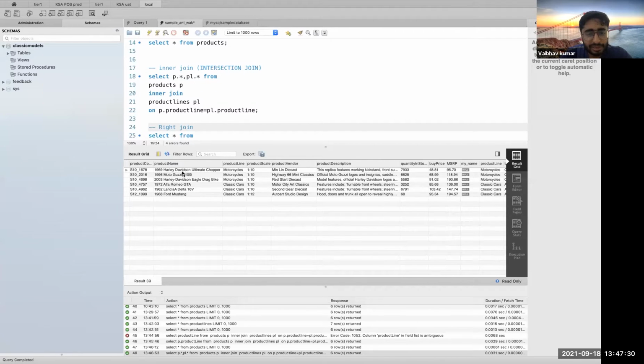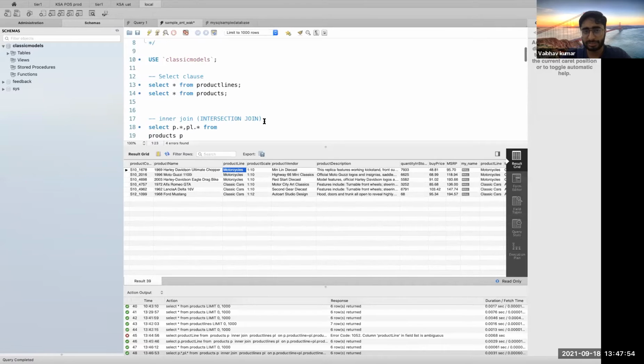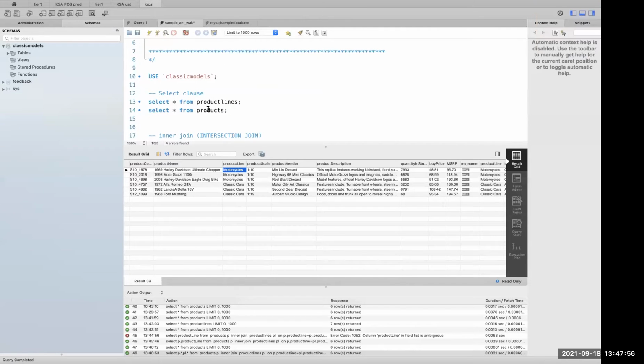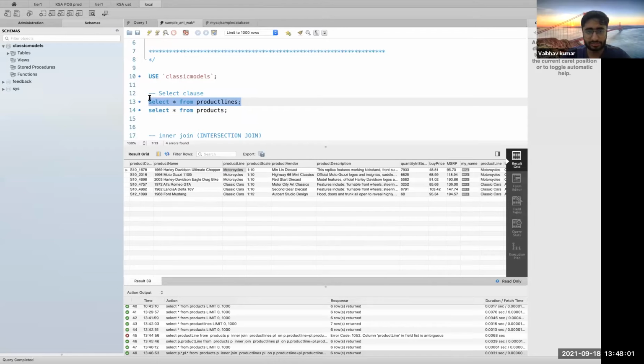Apart from this, let's look at how these things work internally when you run this whole query. As I said, it's an inner join. You're joining these two tables on the product line keys. You can go and check individually whether the keys on which the tables were joined were actually present in the product line table or not. So this is for product and this is product line.